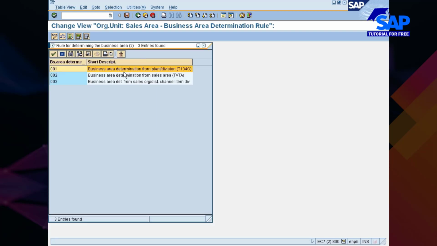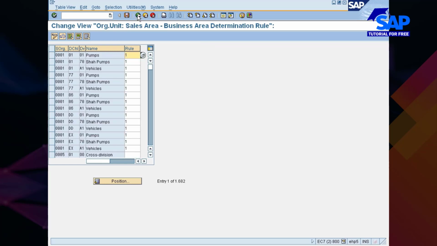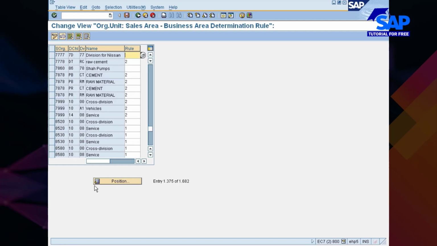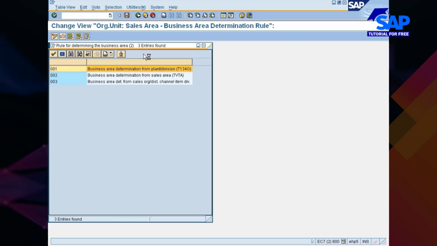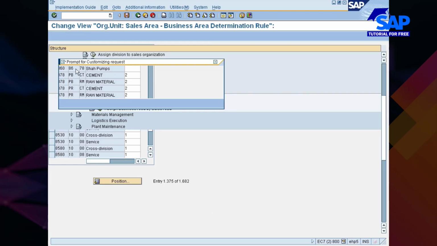Business area determination from plant division, business area determination from sales area, business area determination from sales organization, distribution channel, division. Okay, so you have to choose one. What I recommend is to look for 0001. You see here everywhere it is 1. So ensure that yours will also have the same. Save it.